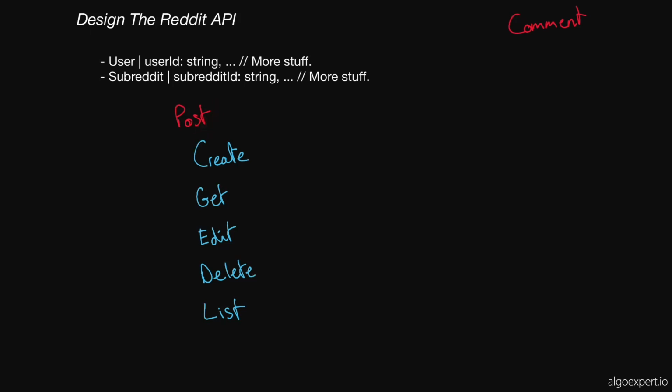schema of a post. So what you gave here with like user ID, and then you said there was more stuff. Let's do that for a post. Okay. So what would a post look like? I guess, given that we see that we have subreddit IDs, that tells me that we probably want a post ID. I think that every entity on Reddit is going to have some sort of unique identifier. Yeah. So I guess I'll write that.